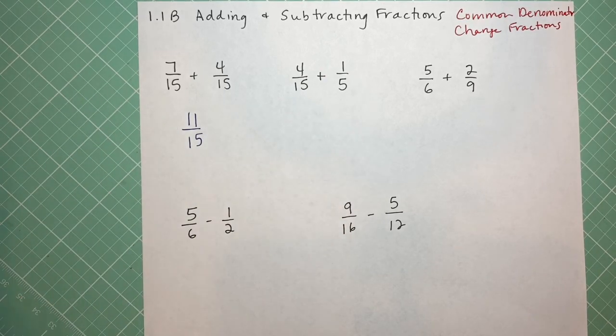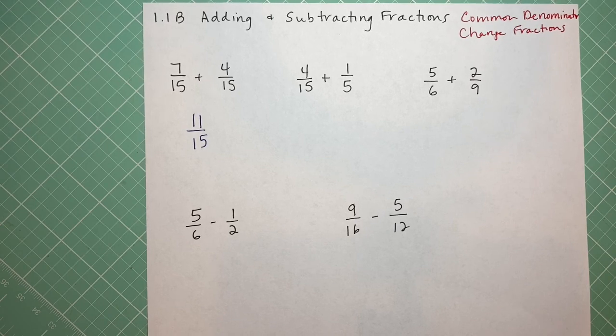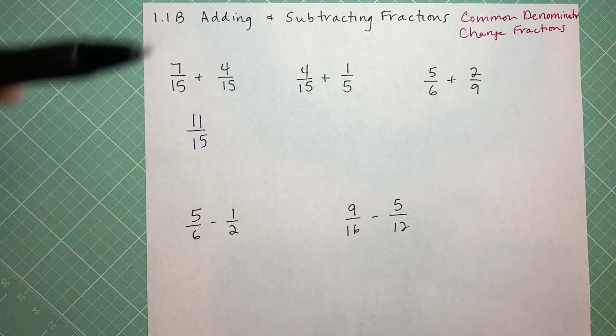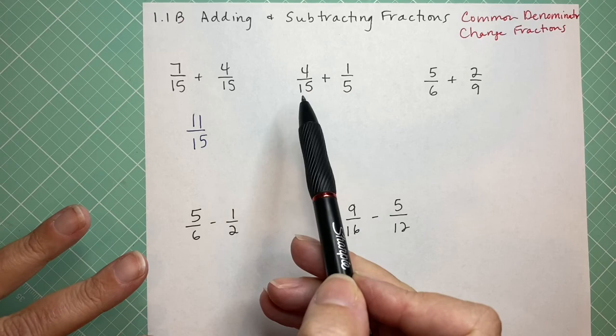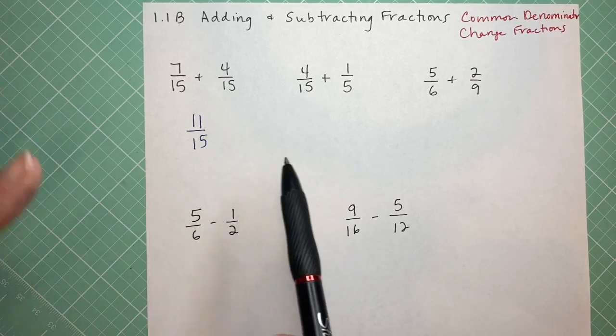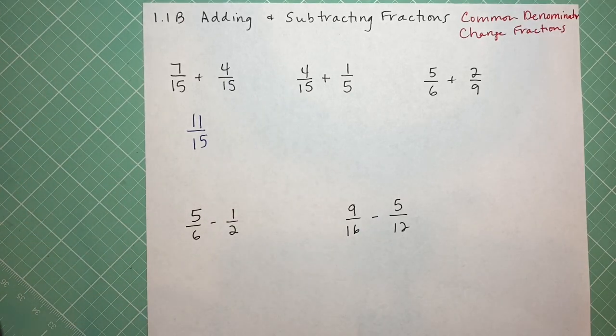Well, 15s and 5s aren't the same thing, so I can't add them like they are. So I have to do what's called changing the fractions, and in order to do that, I need to find a common denominator. A lot of people can look at 15 and 5 and know the denominator is going to be 15, and if you see that, just go ahead and keep going.